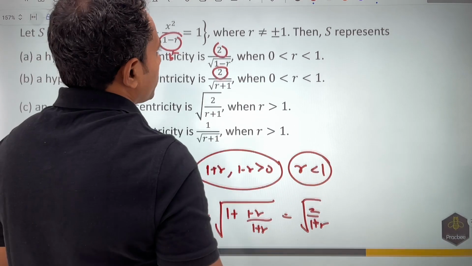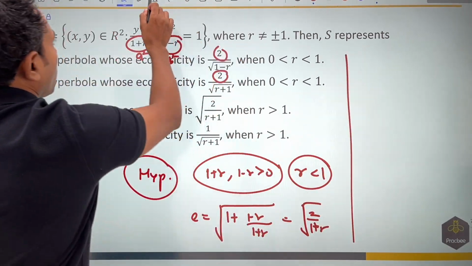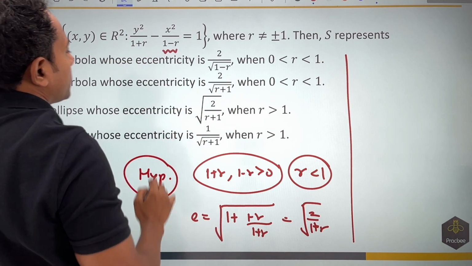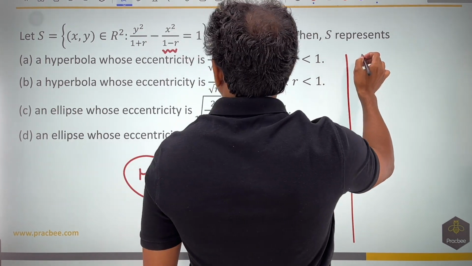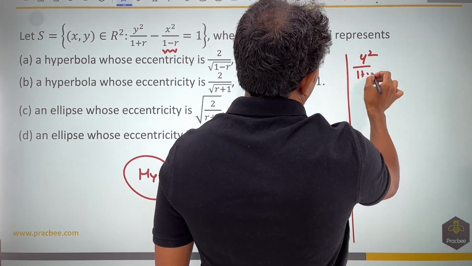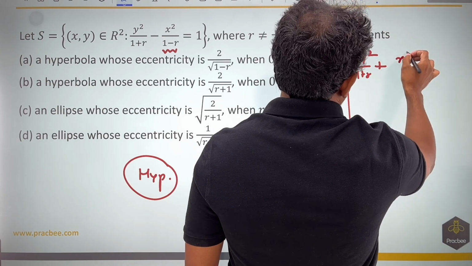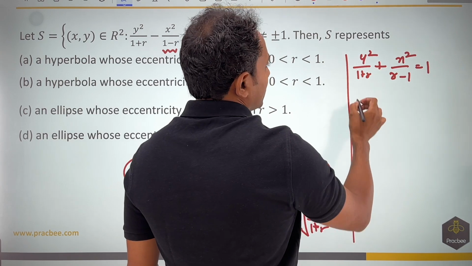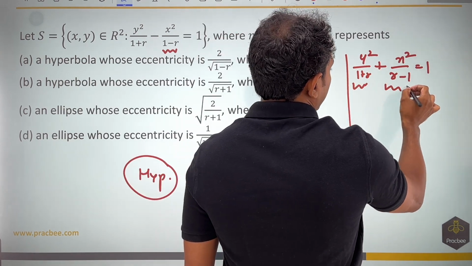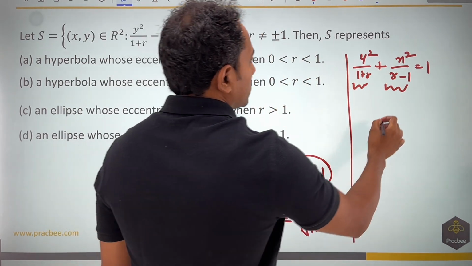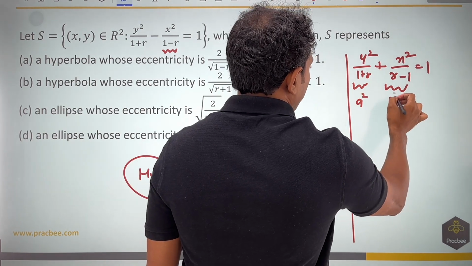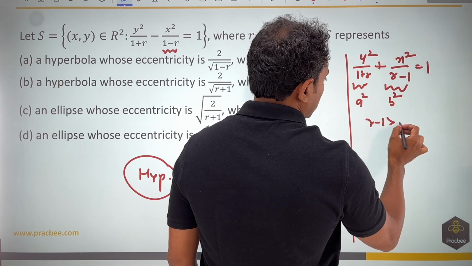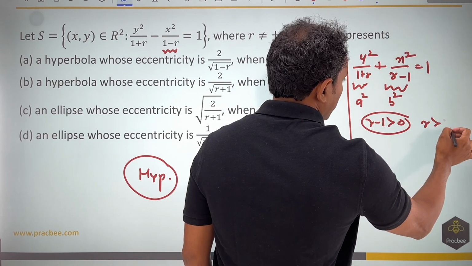Next, let us consider it to be an ellipse. So now if I want to consider it an ellipse, let us rearrange things, then this thing needs to be negative. So this will become nothing but y square by 1 plus r, plus x square by r minus 1, is equal to 1. Now we can see that r plus 1 is obviously greater than r minus 1. So this will become my a square, and this will still remain my b square. This will happen when r minus 1 is greater than 0, so r comes out to be greater than 1.